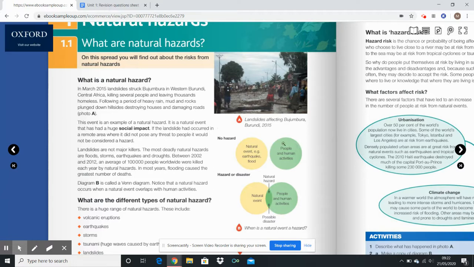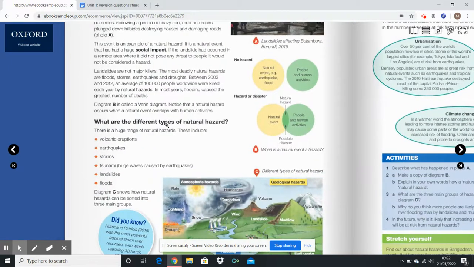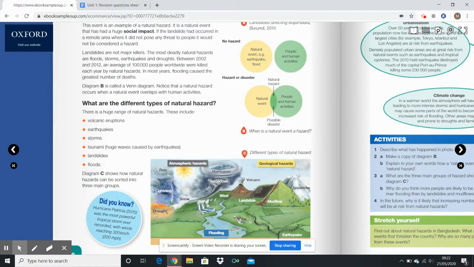So you can see here from this diagram, if a natural event happens, so that's not a natural hazard, okay, an earthquake or flood, but it's nowhere near people or human activity, it's not a hazard. Okay, it's just an event or a natural event which has occurred. If the hazard or natural event here overlaps with people and human activity, that's when it becomes a hazard. It's about that overlap between human activity and the natural event. Again, it'll have huge impacts on social, political, and economic impacts as well.